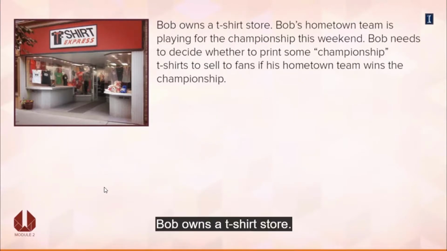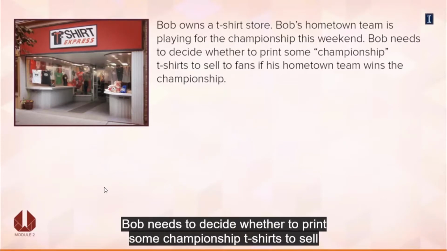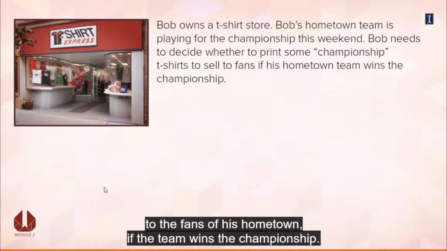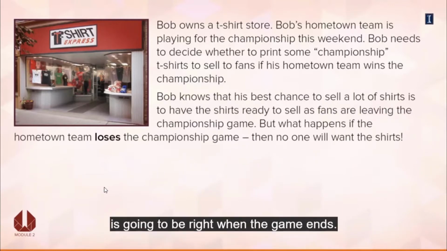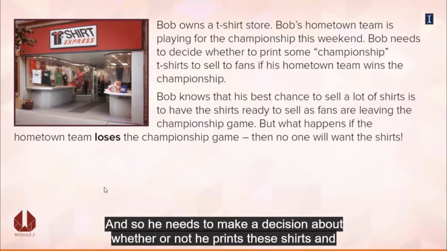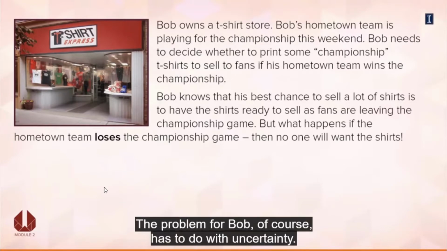Bob owns a t-shirt store. Bob's hometown team is playing for the championship this weekend. Bob needs to decide whether to print some championship t-shirts to sell to the fans of this hometown if the team wins the championship. Now Bob knows that his best chance to sell these shirts is going to be right when the game ends. And so he needs to make a decision about whether or not he prints these shirts and has them ready. The problem for Bob, of course, has to do with uncertainty.